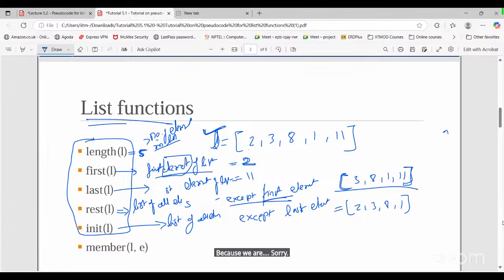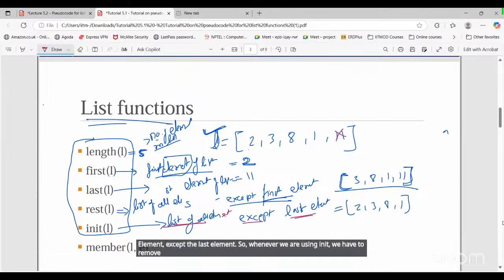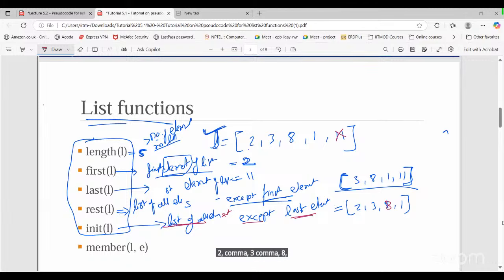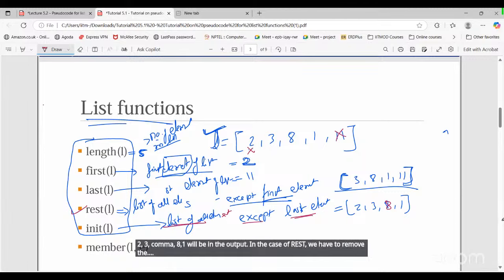Could you please repeat the init function? Init. Yeah. So init will give us a list of all the elements except the last element. So whenever we are using init, we have to remove the last element here. You can see 2, 3, 8, 1 will be in the output. In the case of rest, we have to remove the first element.